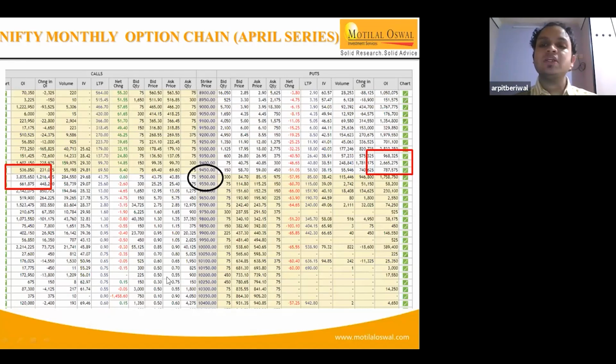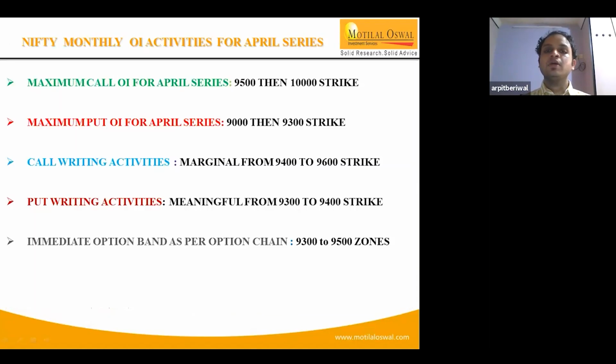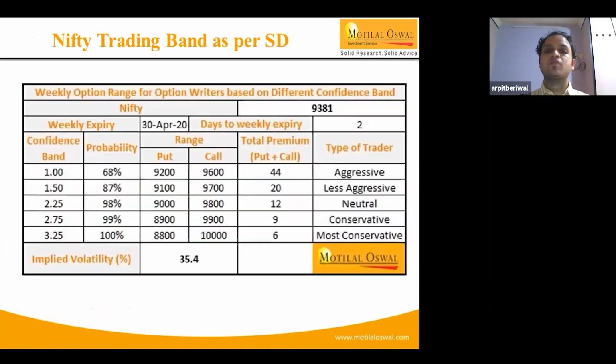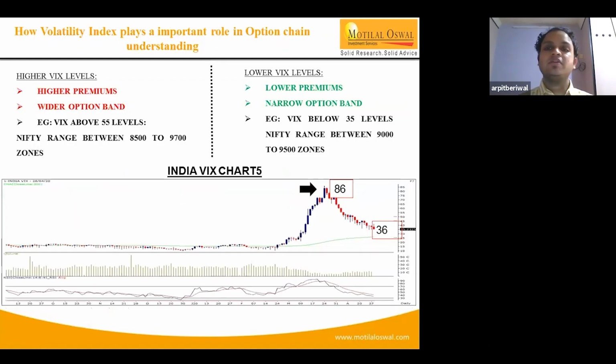So, what is IV? IV is implied volatility, as we have already discussed. That's the India VIX, and it clearly shows the market sentiment. If VIX is higher, there's uncertainty in the market, but at the same time, if VIX is lower, definitely there is certainty and range bound movement is expected in the market.